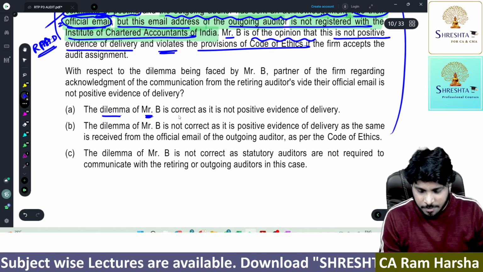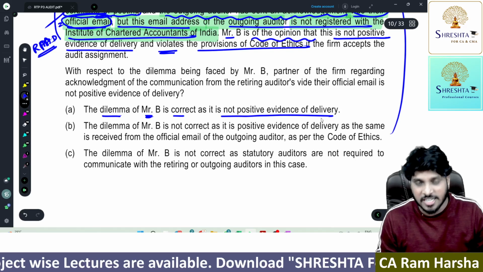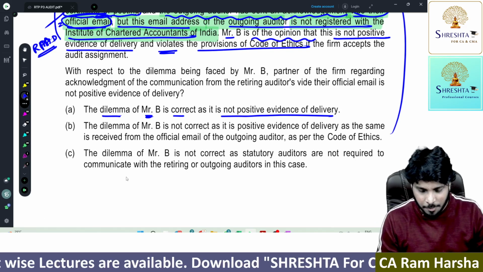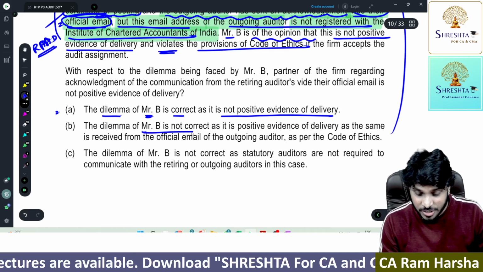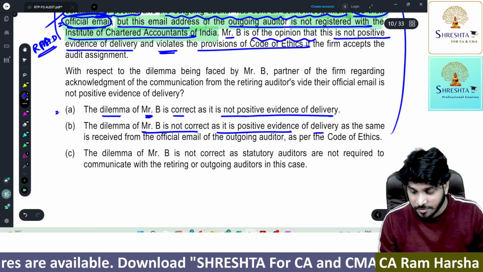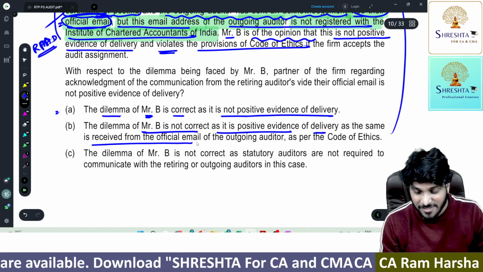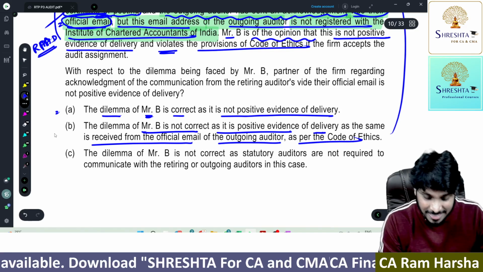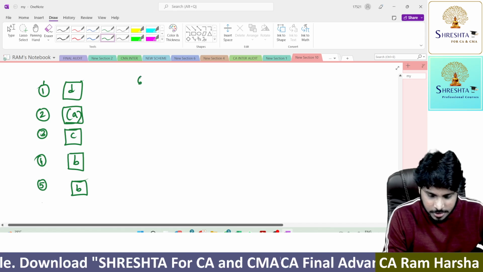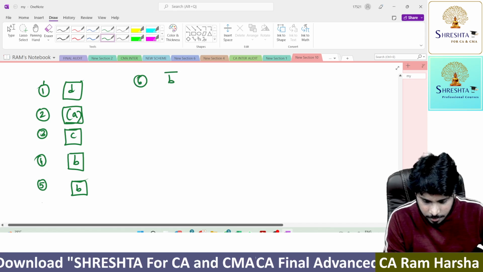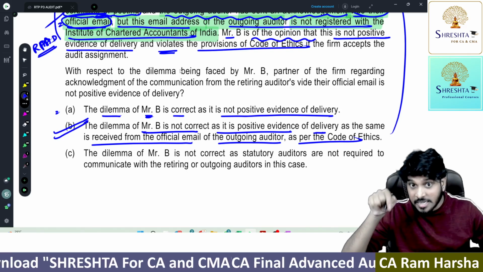Now we'll see the options. The dilemma of Mr. B is correct as it is not a positive evidence of delivery. Wrong. Many will consider this also. The dilemma of Mr. B is not correct as it is positive evidence of delivery because it is received from the official email of the outgoing auditor as per code of ethics. The answer is option B. So sixth question, the answer is B.